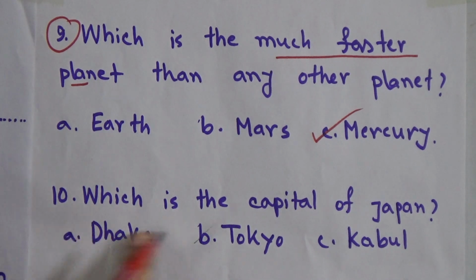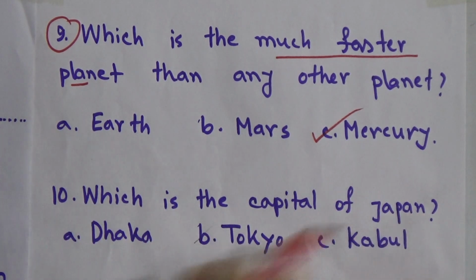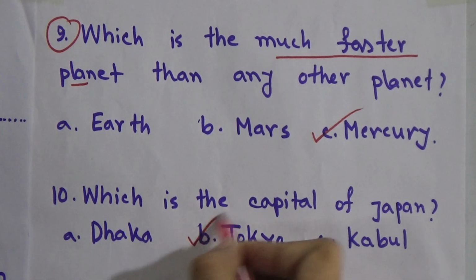And number 10, which is the capital of Japan? Options are Dhaka, Tokyo, Kabul. The right answer is Tokyo.